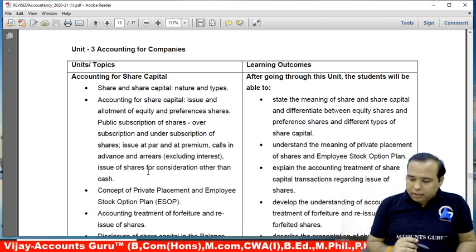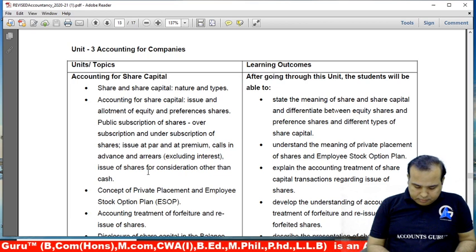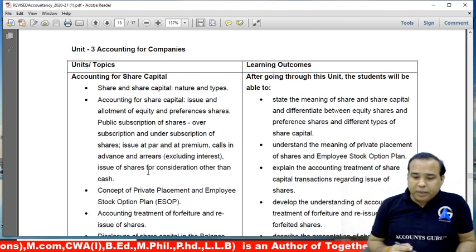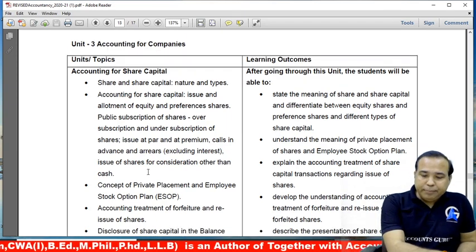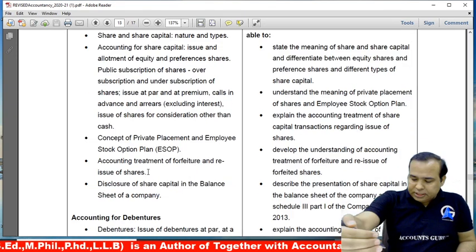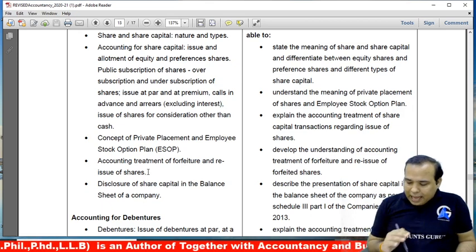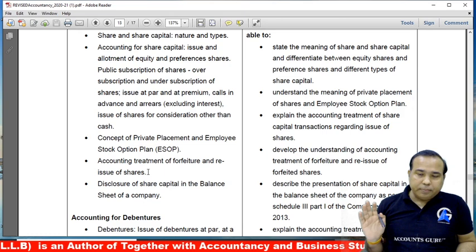The second part, the concept of private placement, the concept of ESOP, is there. Accounting treatment of forfeiture and issue is the same. Disclosure of share capital, same. It means the share portion is there as it is. Accounting treatment of forfeiture and reissue is also there.